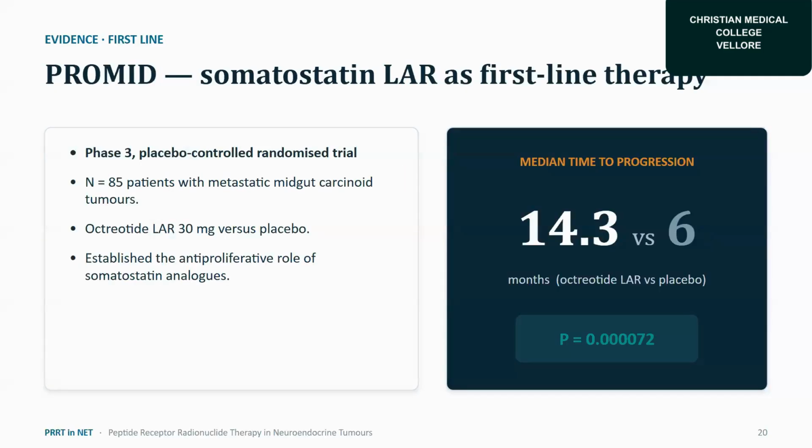Then evidence came, the PROMID trial, with the somatostatin analog long-acting release as a first-line therapy, which is a phase 3 placebo-controlled randomized trial with 85 patients with metastatic midgut carcinoid tumor, octreotide long-acting release 30 mg versus placebo, which established the anti-proliferative role of somatostatin analog.